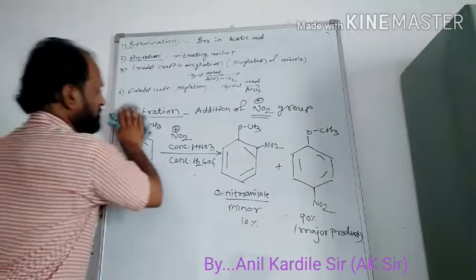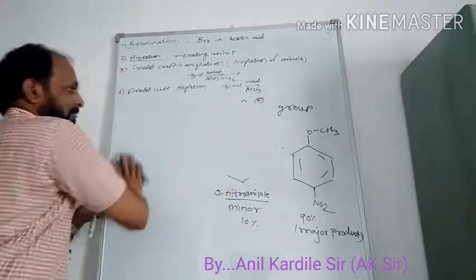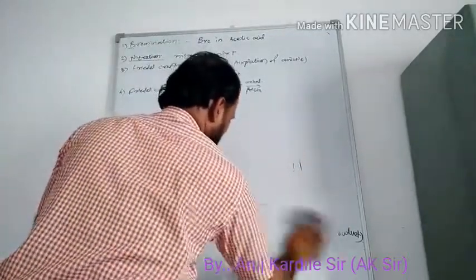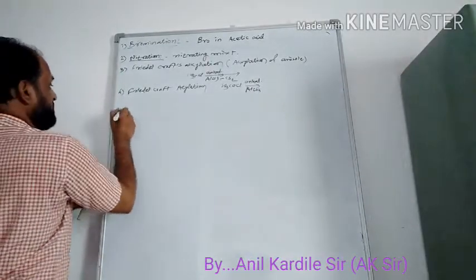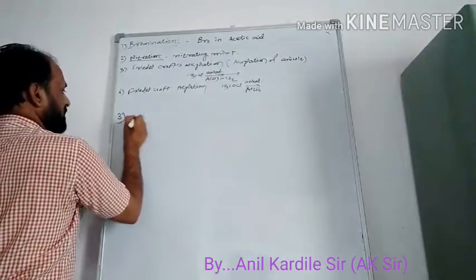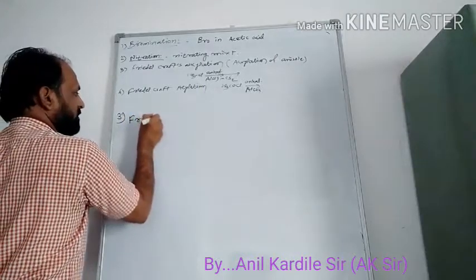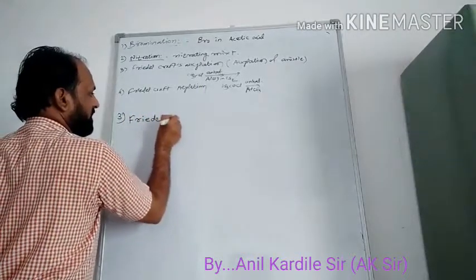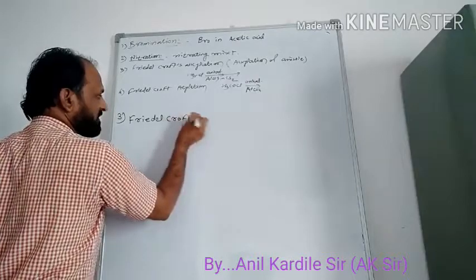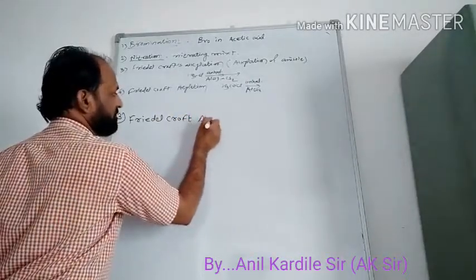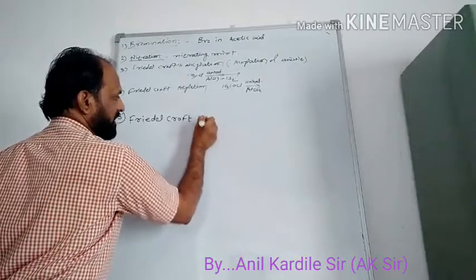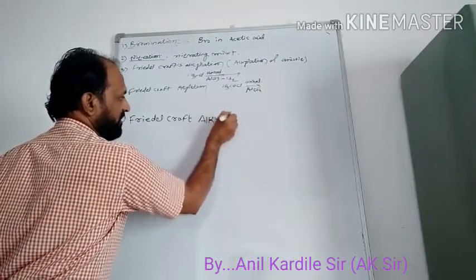Okay, so next, the third reaction is Friedel-Crafts alkylation, also called Friedel-Crafts alkylation.